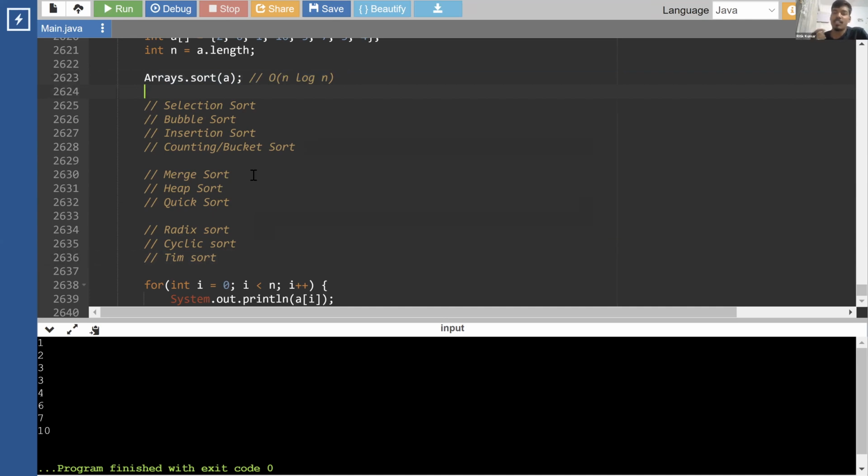See, sorting is always subjective, right? It depends on where you want to apply sorting. So I'll give you one simple example. You'll completely understand what I am telling. This is a practical story. I'm not making this story up. This is even written in a book known as Cracking the Coding Interview.